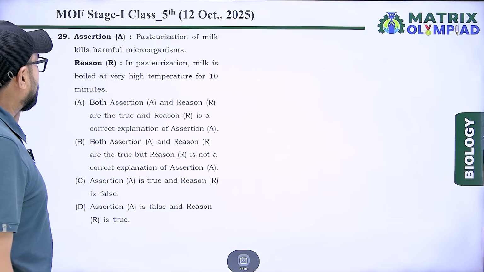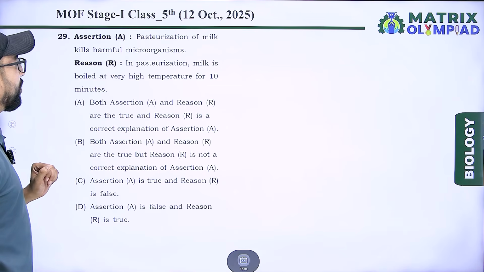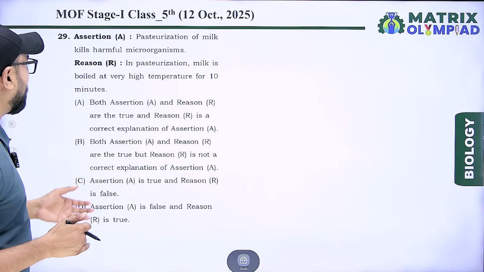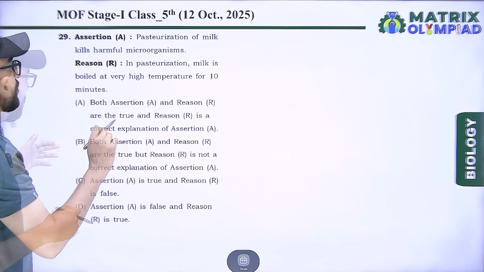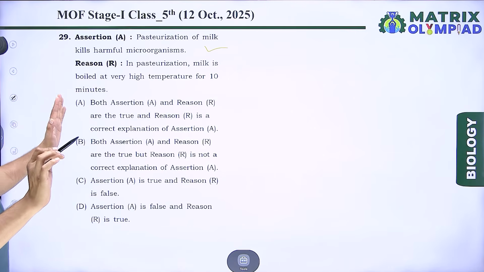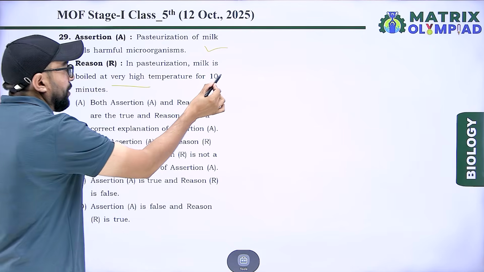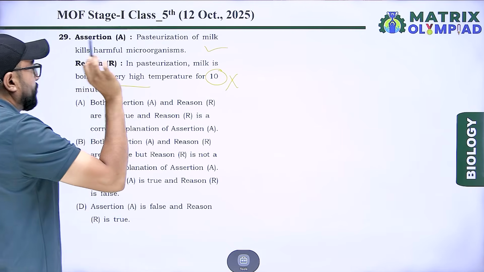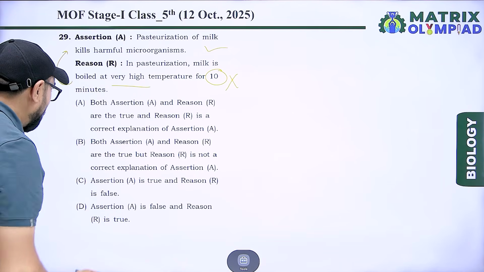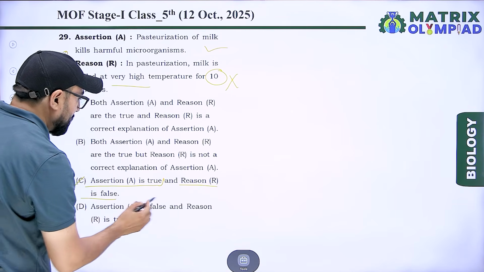Next, assertion A and reason. Assertion: pasteurization of milk kills harmful microorganisms. Reason: in pasteurization, milk is boiled at very high temperature for 10 minutes. According to assertion and reason, assertion is true, and reason, that pasteurization milk is boiled at very high temperature, is right, but 10 minutes, that is wrong. So this is not a correct explanation of assertion. So the right answer is option C, assertion A is true, but reason R is false.